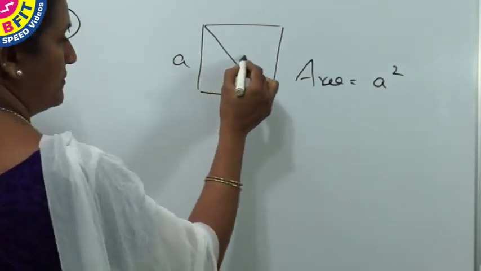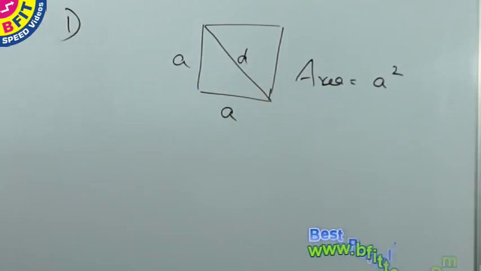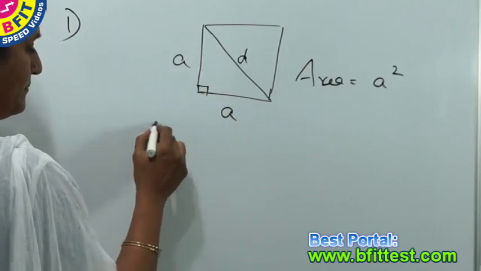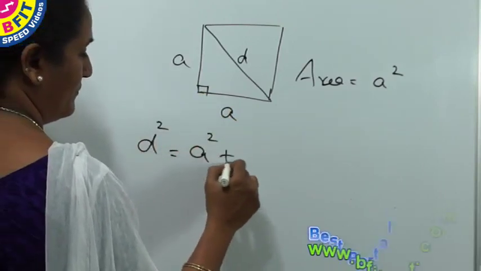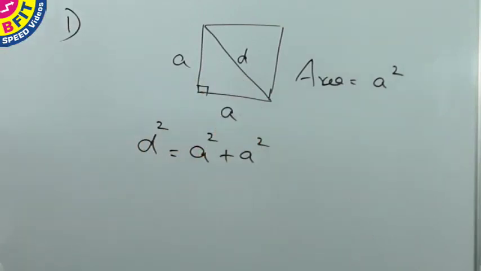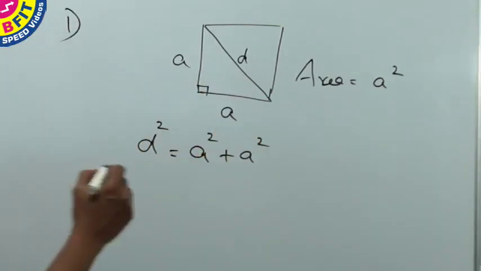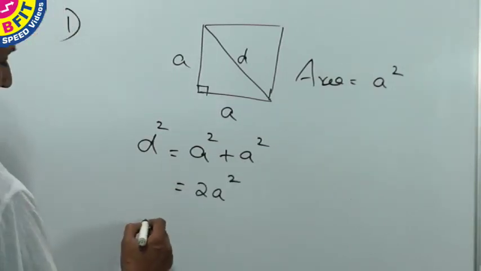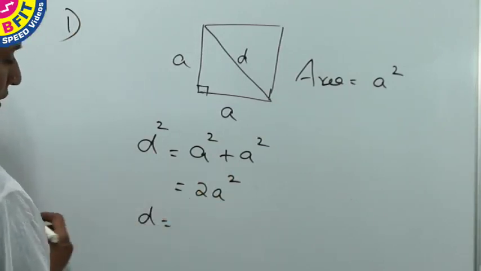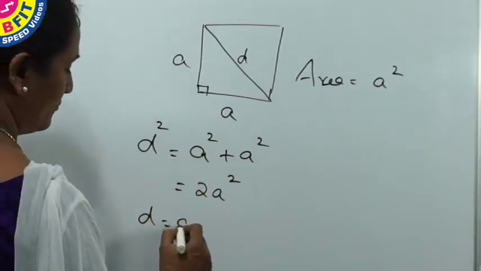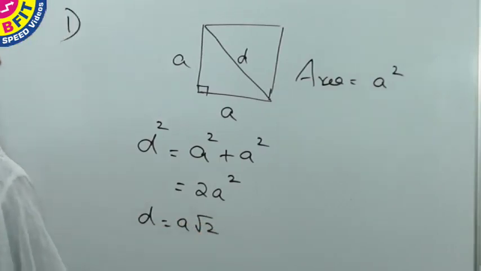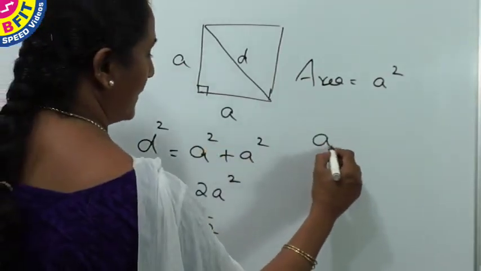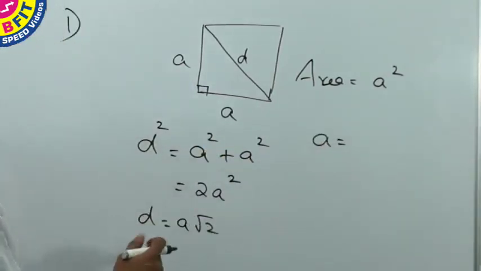the diagonal joins the opposite vertex of the square, and using this Pythagoras theorem, diagonal square is equal to A square plus A square, which is equal to 2A square. So to find the diagonal, we take square root on either side, so D equals root 2 times A. And to find side in terms of diagonal, it is D by root 2.